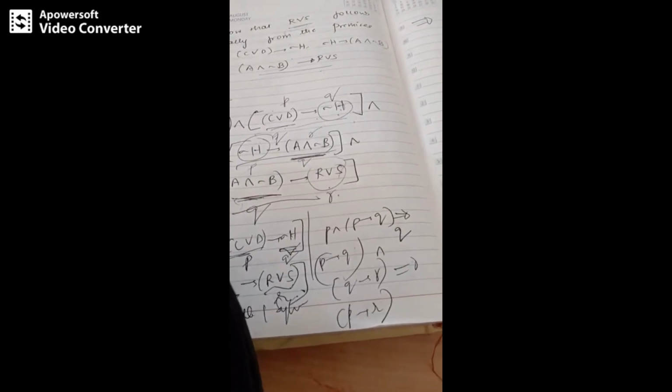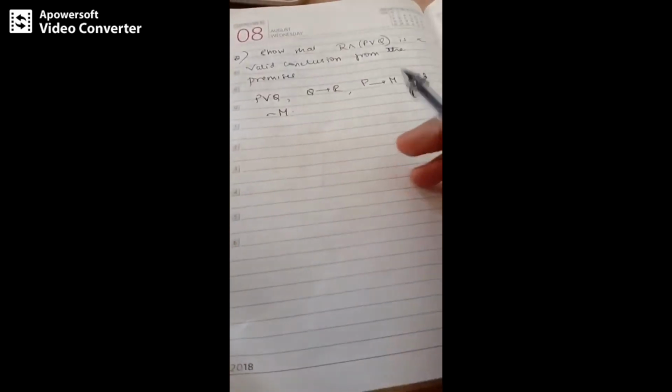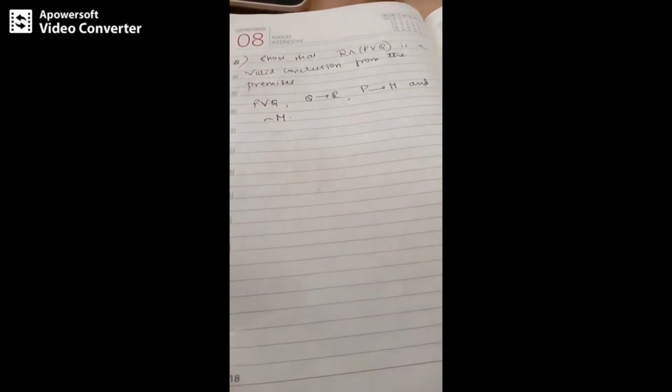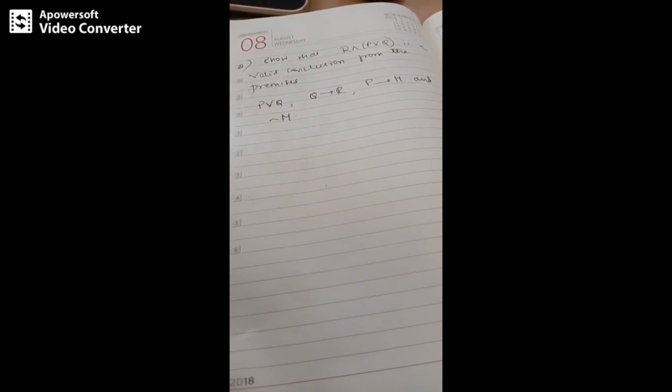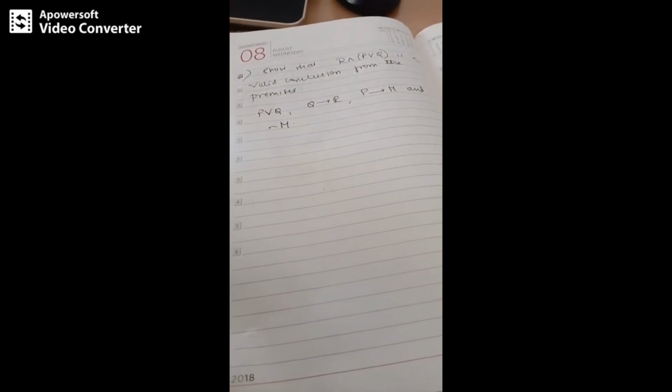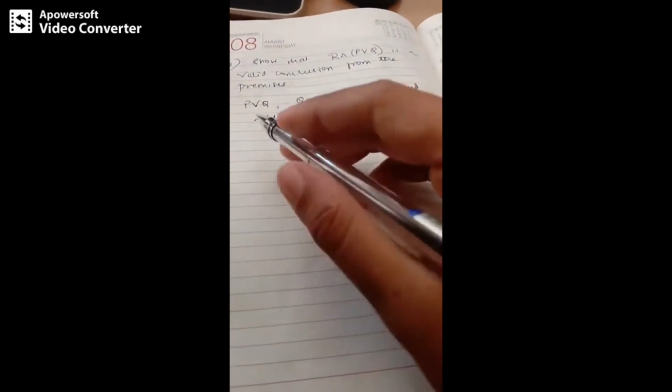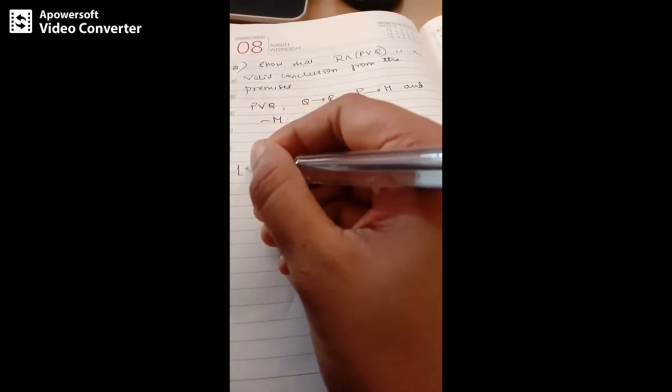So coming to the next question, we need to show that R and P or Q is a valid conclusion from the premises. First of all, we need to write this in equivalent form.